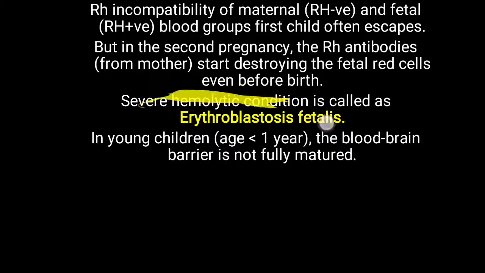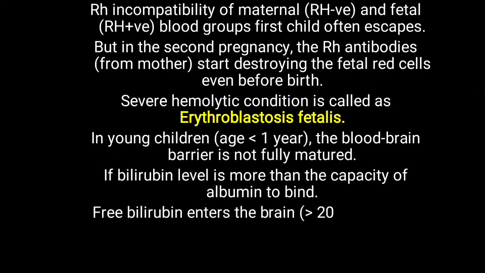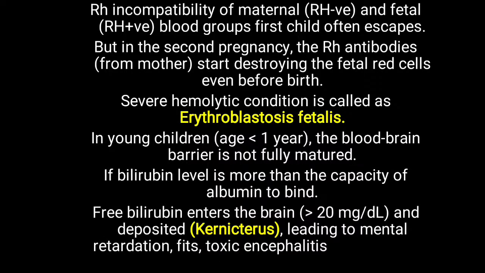So suppose a fetus survives even after this hemolytic condition, so what happens if there is severe red blood cell damage? During severe red blood cell damage, the excessive unconjugated bilirubin level is increased, and if that unconjugated bilirubin is more than the capacity of albumin to bind it, then this free bilirubin, that is unconjugated bilirubin, will enter inside the brain, and mostly it is seen with a bilirubin level more than 20 milligram per deciliter, and that will be deposited in the brain, and that leads to kernicterus. So in this kernicterus there is mental retardation, fits, toxic encephalitis and spasticity.